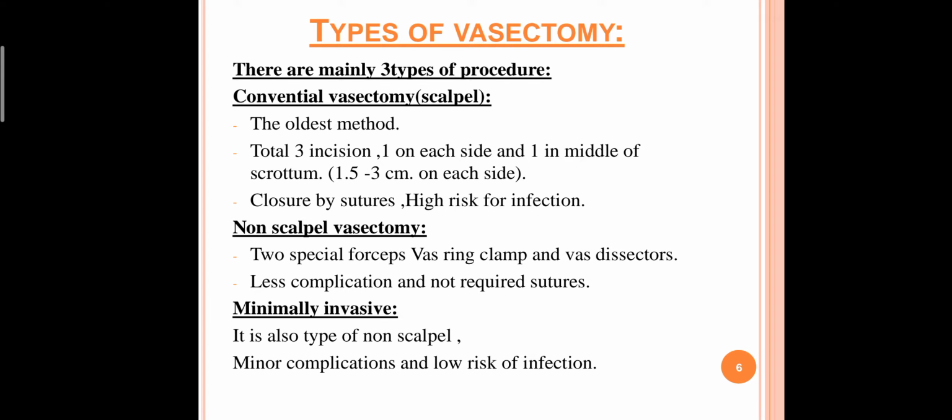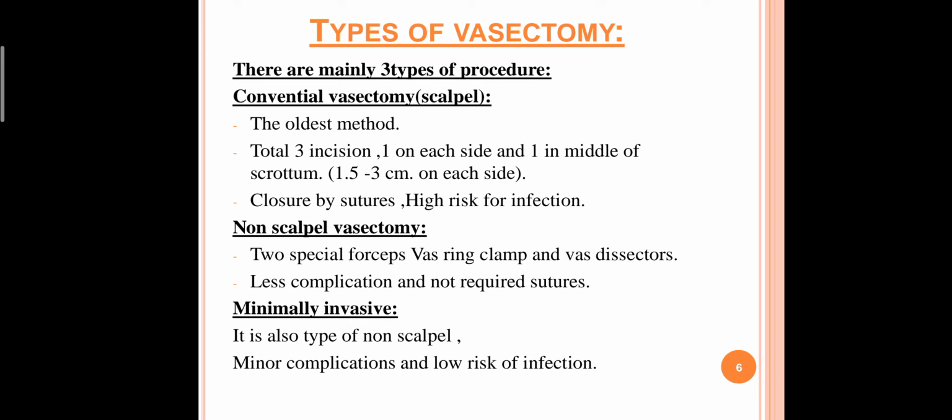Now I'll tell you the types of vasectomy. There are three types: conventional, non-scalpel, and minimally invasive. The first one is conventional, also called scalpel. This is the oldest method. There are a total of three incisions, one on each side and one in the middle of the scrotum, 1.5 to 3 centimeters on each side, closed by sutures, and it has a high risk of infection. This is the old method, but nowadays most of the time it is not followed.